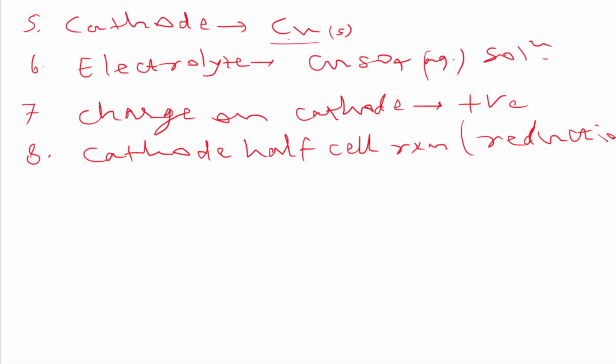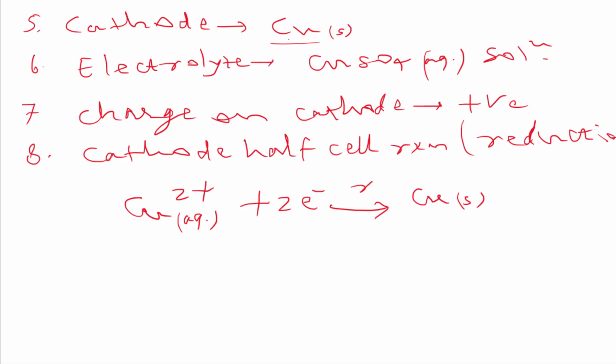So here we have to write the reaction. Can you say the reaction? Cu2+ in aqueous state plus 2 electrons gives rise to Cu in solid state. And where are we getting these 2 electrons from? From the zinc. At the anode these electrons are produced, these are received by the cathode, and we get copper solid. This reaction is reduction, or electronation, we can say.